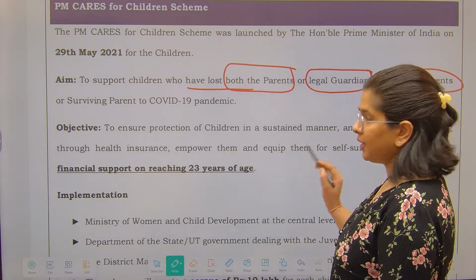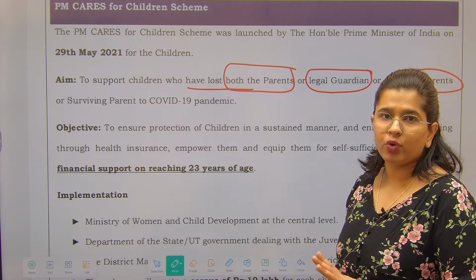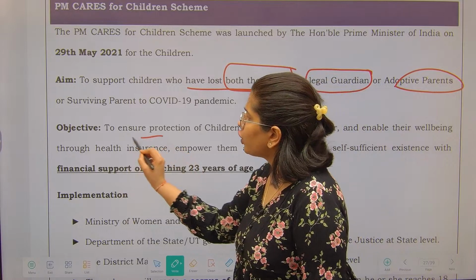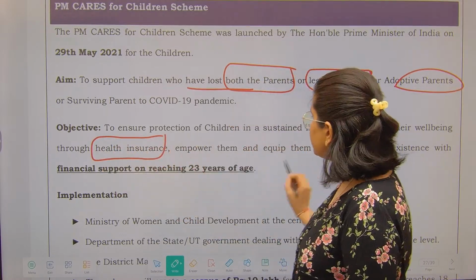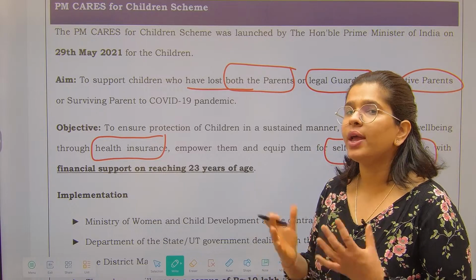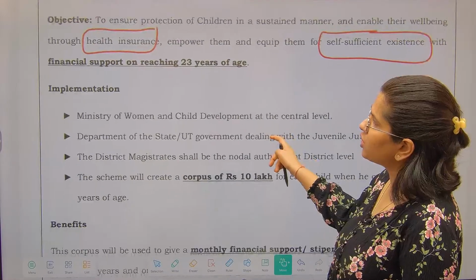Now what is the objective? Be very careful. What we want to provide over here is, first of all, to empower them with education. Apart from that, we also want to provide them health insurance, and empower them for a self-sufficient existence. Now, how are we going to support that? For that, there is financial support.